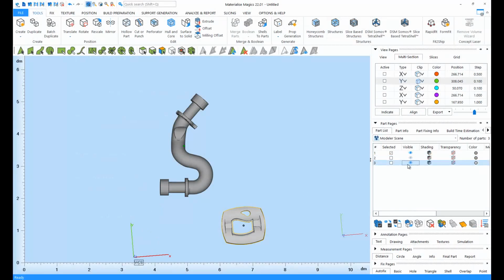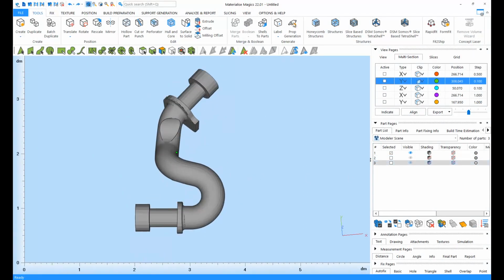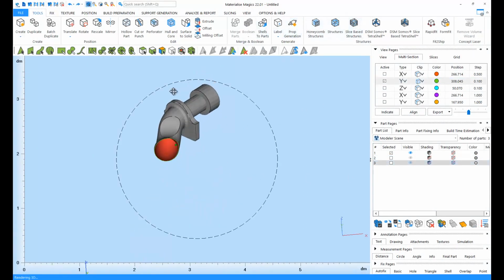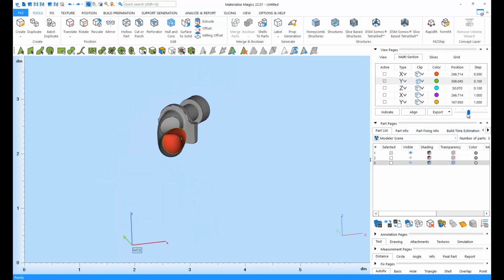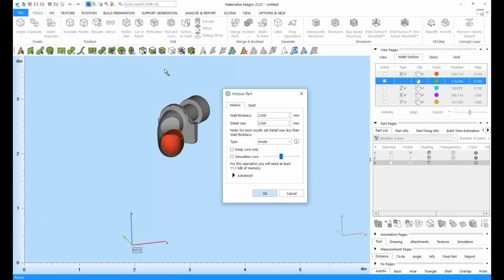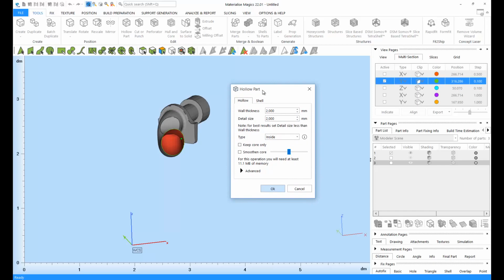I'm going to hide the two other parts, and I'm going to take a cross section on this part. This part looks completely red on the inside, and this is because this is a full solid part. With the hollow tool, you can remove the volume inside of this part to print lighter parts and prevent material waste. You only need to define a wall thickness and click OK.